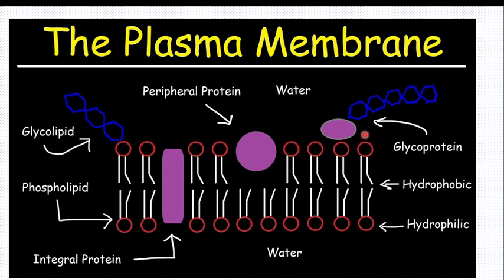This is protein, this is glucose: glycoprotein. I hope you are understanding. Hydrophobic means the part of the phospholipid which does not love water. The phospholipid tail is hydrophobic, but the phospholipid head is hydrophilic.